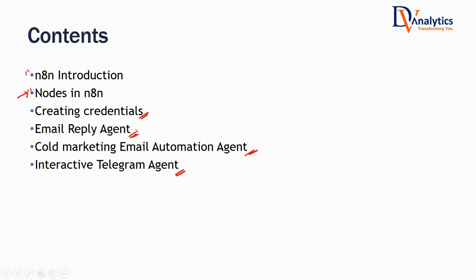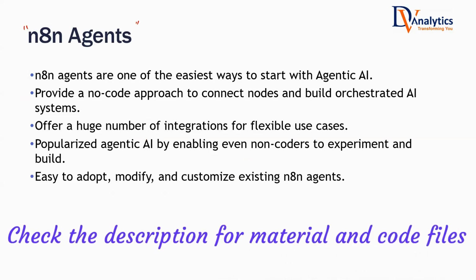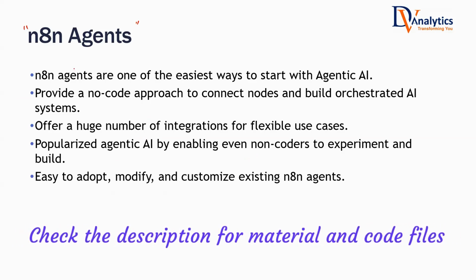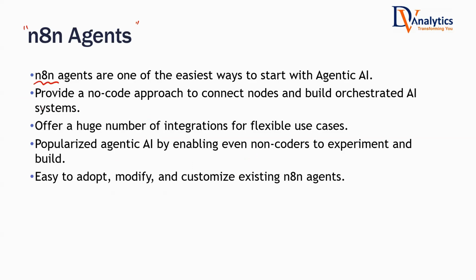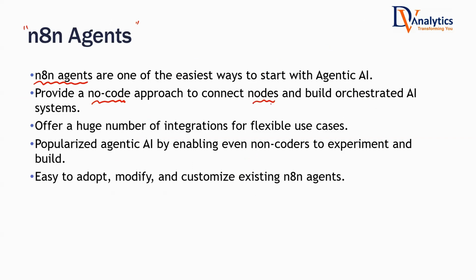The reason why agentic AI systems got very famous very quickly, one of the main reasons is N8N agents. Because any person who is not from a coding background, not from a machine learning or data science background, can get started with N8N agents very quickly. It provides a no-code approach to connect different types of nodes, and we can orchestrate a complete agentic AI system in a very easy to understand manner, in the fastest way, without writing even a single line of code. It offers a huge number of integrations. That means you can connect it to multiple APIs and give your agentic AI system all the power that it is required to have.